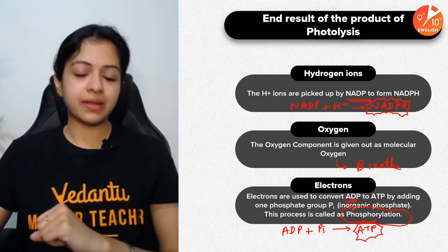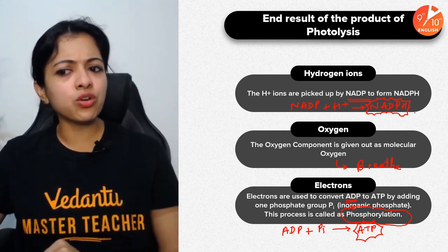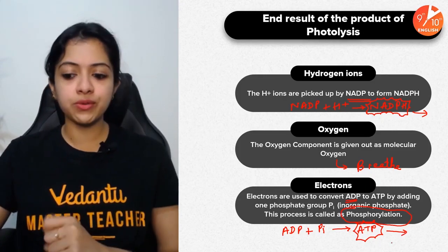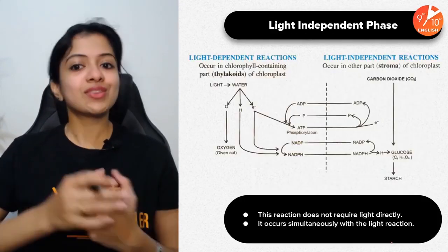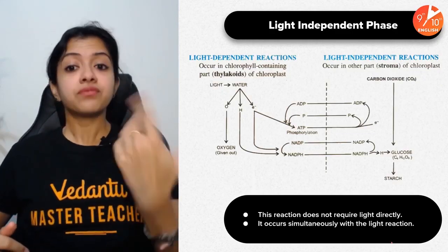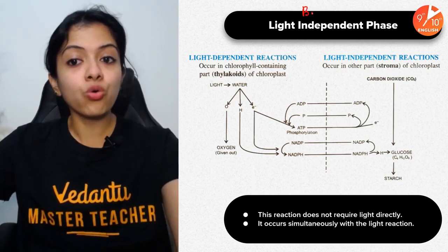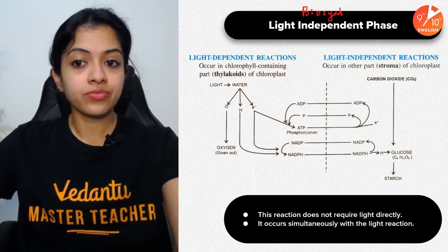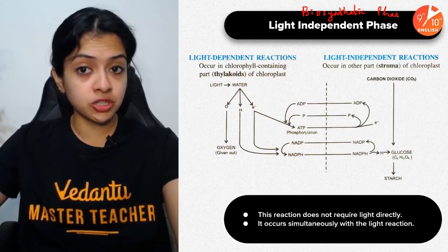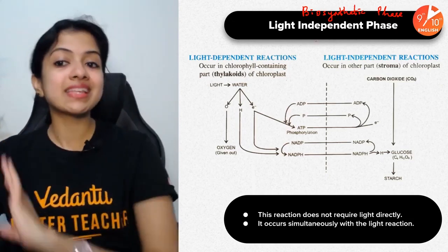Now, oxygen we know is given out as a byproduct. So where do you think NADPH and the ATP would go? They are high energy molecules. They have to be used somewhere. So that is where we move on to step 2 of photosynthesis, which is called light independent phase. We also call it biosynthetic phase. Photochemical phase is the name we give to light reaction or light dependent reaction. This one, we call it biosynthetic phase.